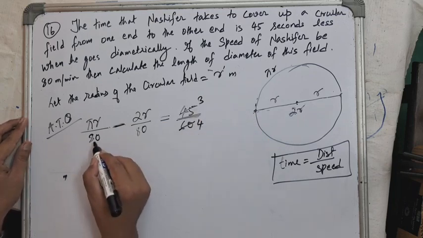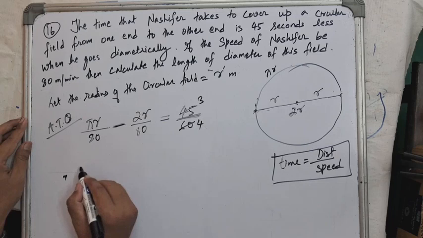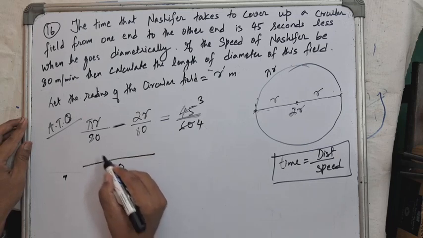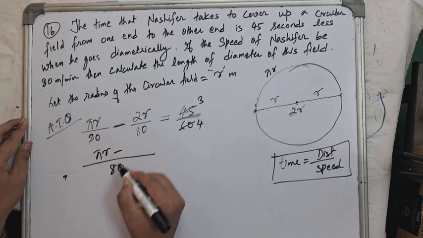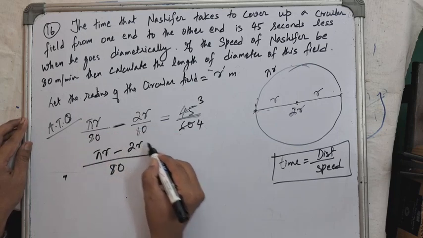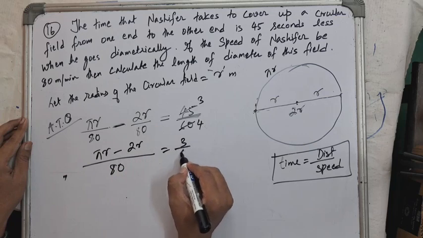So we take the LCM of 80 and 80. LCM will be 80. 80 1s are 80, so 1 into pi r is pi r, minus 80 1s are 80, 1 into 2r is 2r, equal to 3 upon 4.